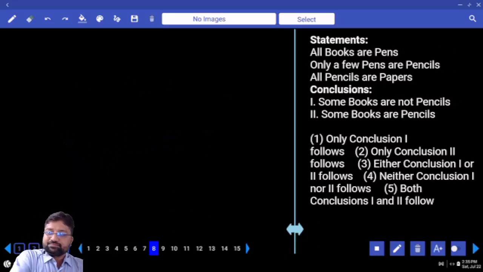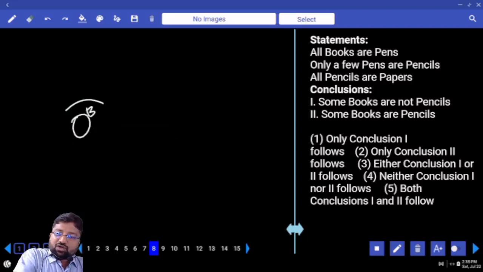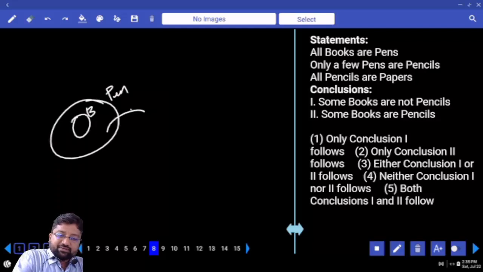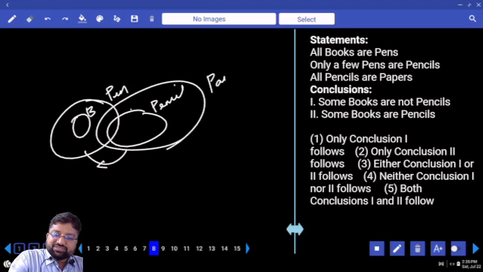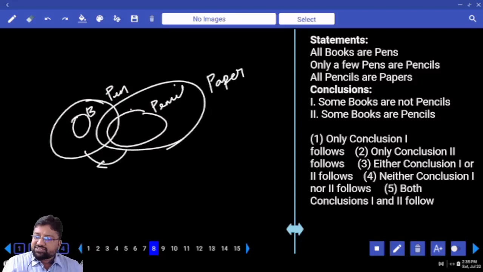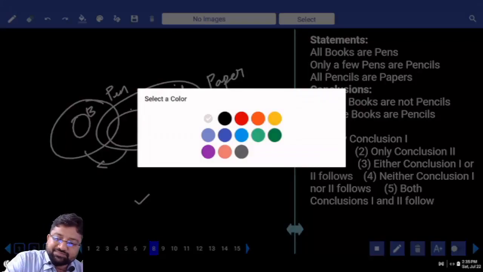Next. All books are pens. Only a few pen... pencil. All pencils are papers. Some books are not pencils. Right, Agada? Some books are not pencils. What is the complementary?